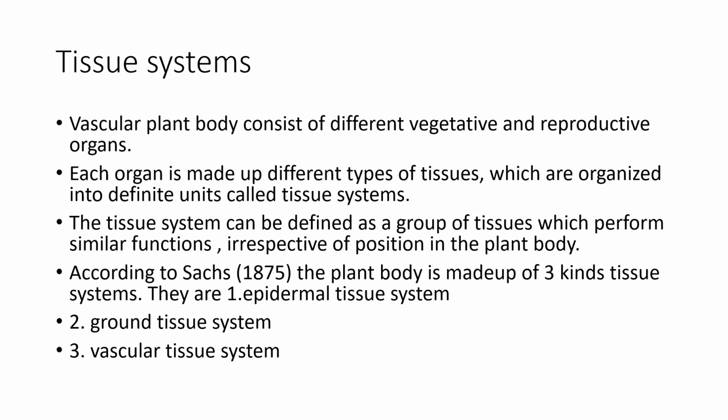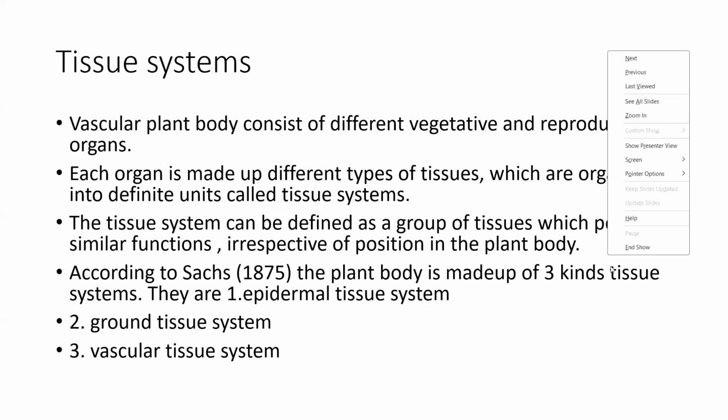According to Sachs, the plant body is made up of mainly three kinds of tissue systems. The first one is the epidermal tissue system, the second one is the ground tissue system, and the third one is the vascular tissue system.